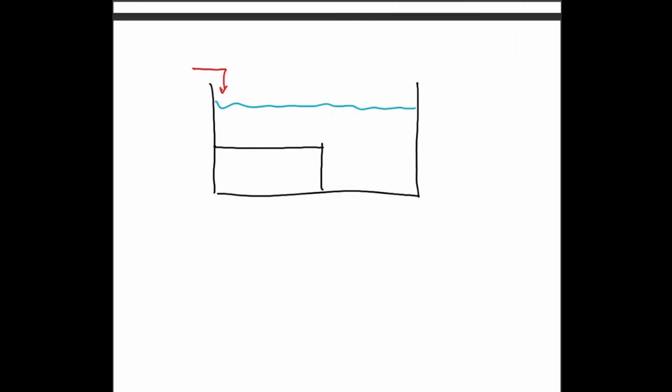So since this has less depth, this side of the wave would be referred to as shallow. Consider this just as a hindrance, or a block of wood, or just a brick placed inside the ripple tank at the lower side, so that water has less area over here to move. And on the other hand, there is no brick, there is no hindrance, water has a larger area to move. So over here it's moving from shallow to a deeper region in terms of its height from the top surface, right?